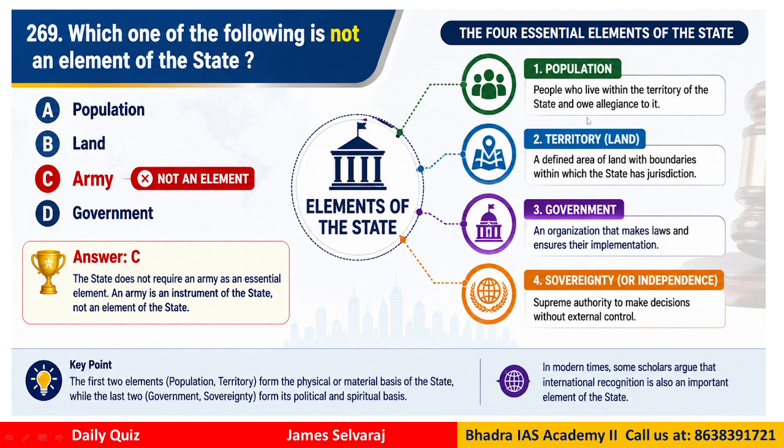Population, land, government, and the fourth one, sovereignty, independence, are the underlying elements of a state, but not army. You may not have an army, like Bhutan. India looks after Bhutan's security; the Indian army is there.